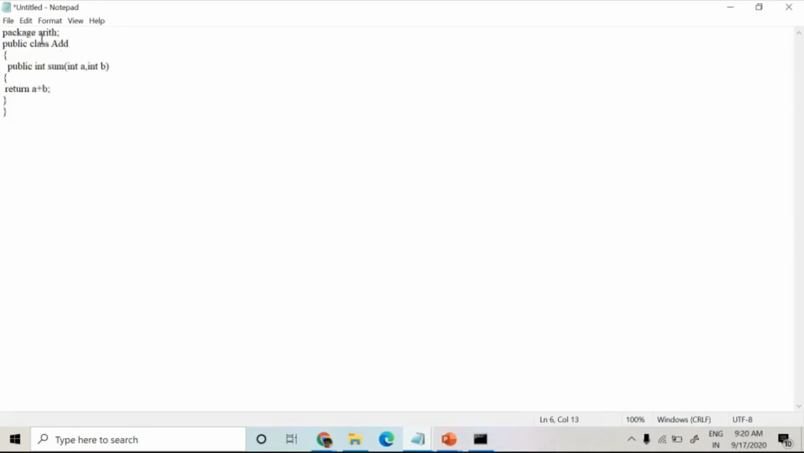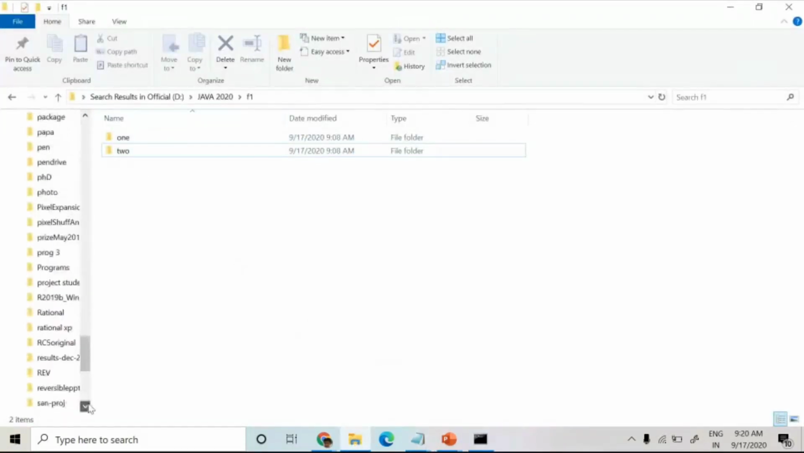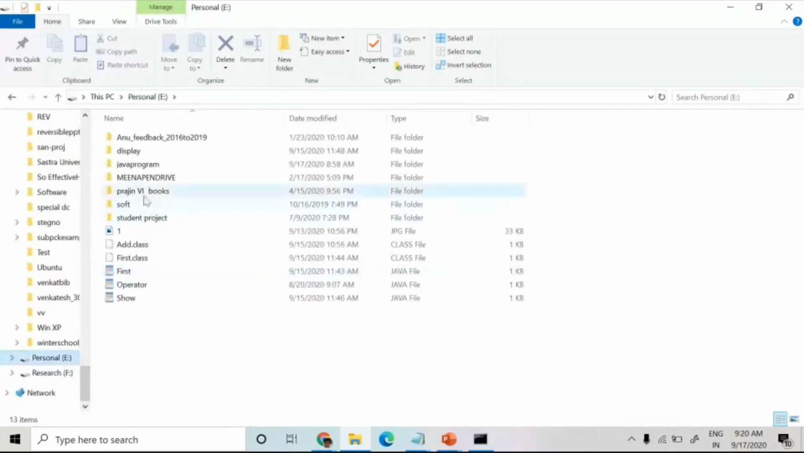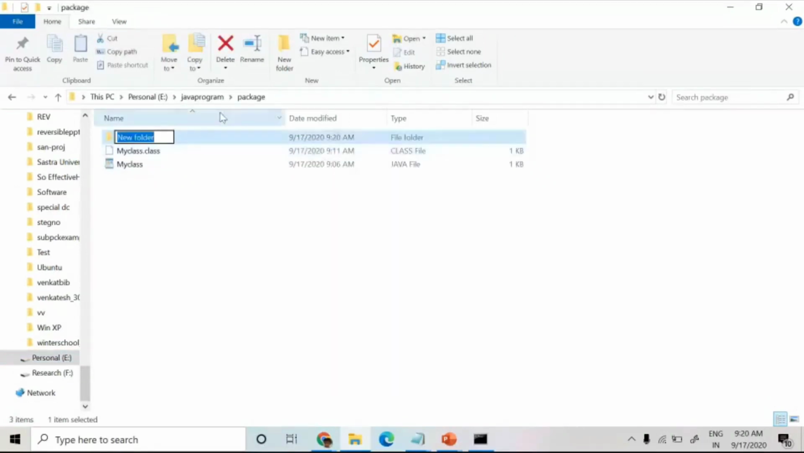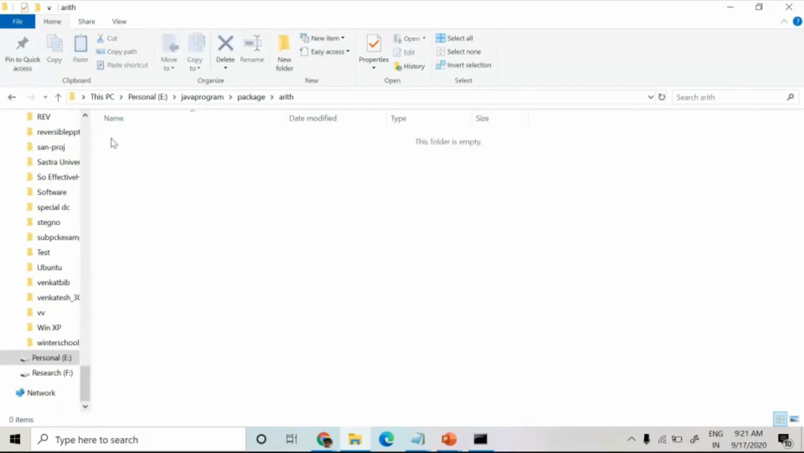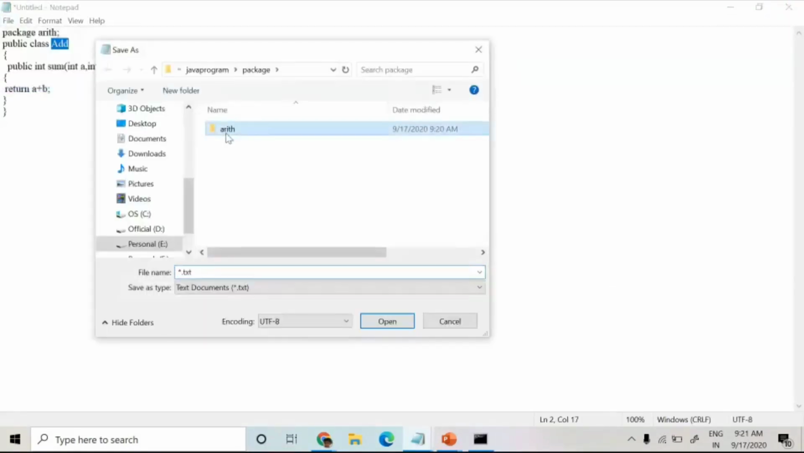Okay, so now I have created one package called arith. Within that I have one class called add. That add class has one member function, method sum. Now I have to save this program as add.java within that folder arith. Here I am going to create one folder, Java program in package, and within it one folder called arith. Within that arith, I am going to save the program add.java, because the package name is arith.